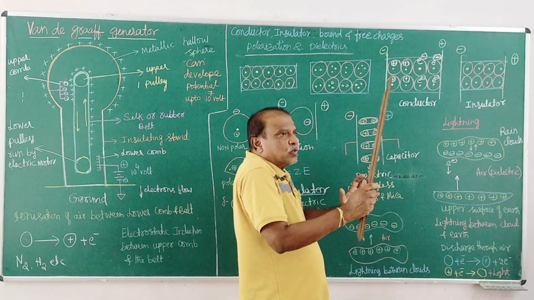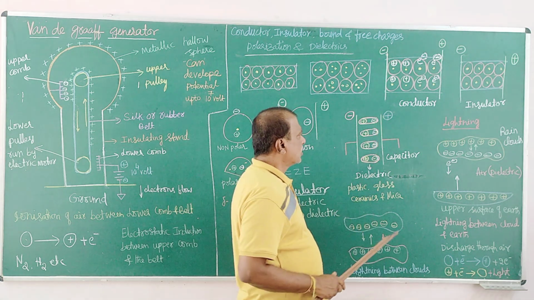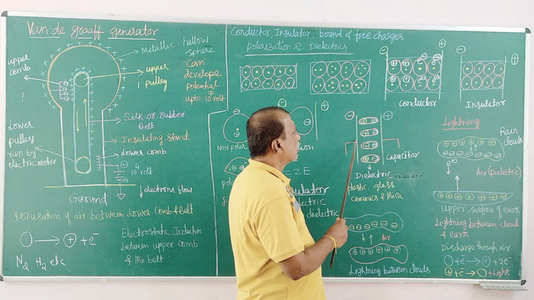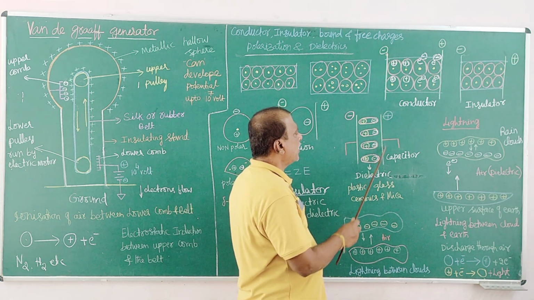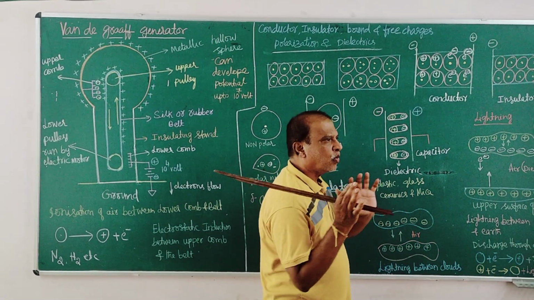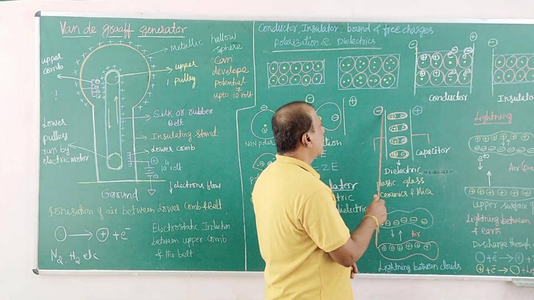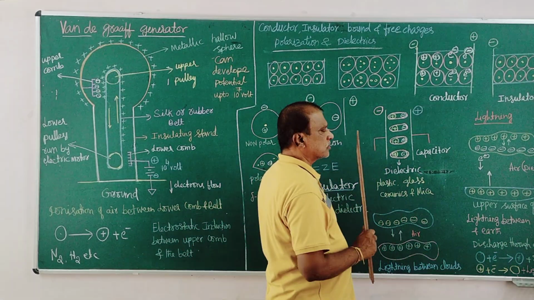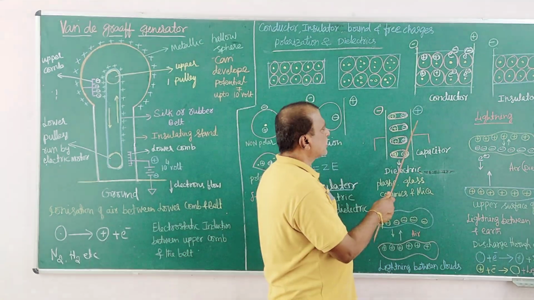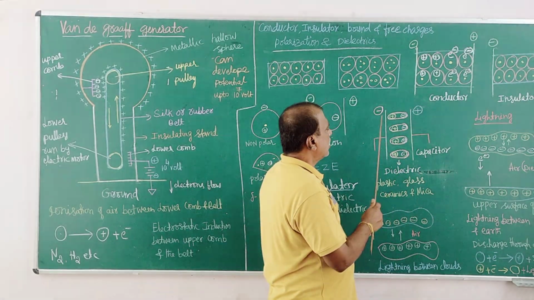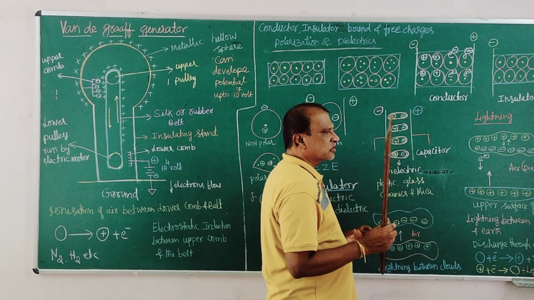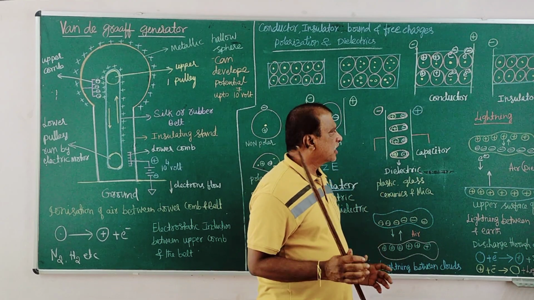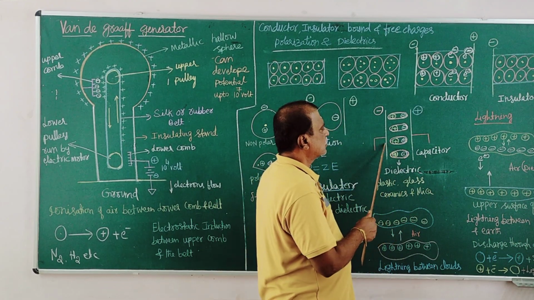Only the magnitude of the charge is reduced. So this reduction makes the plate accommodate more positive charge and here more negative charge. If more positive and more negative charge accumulate, it increases the potential or electric energy of this device.